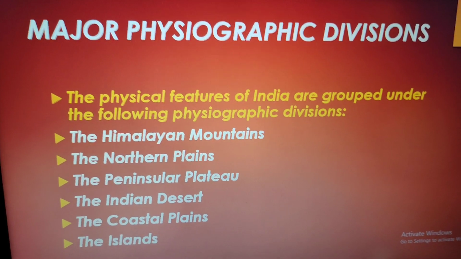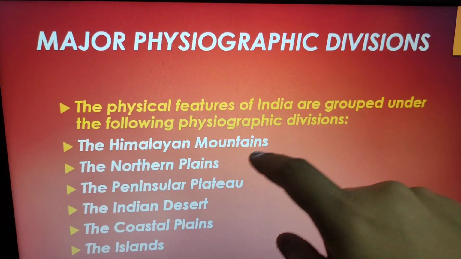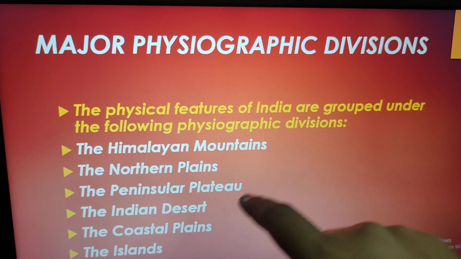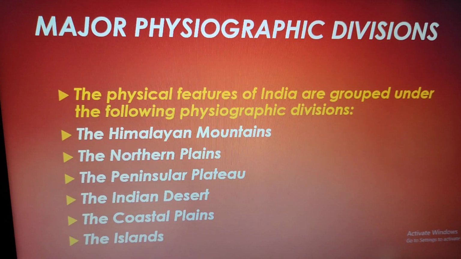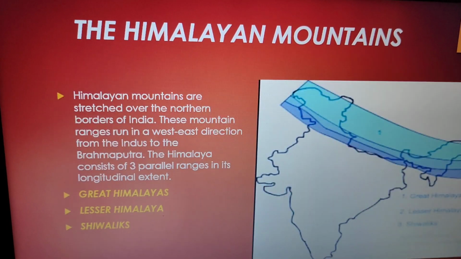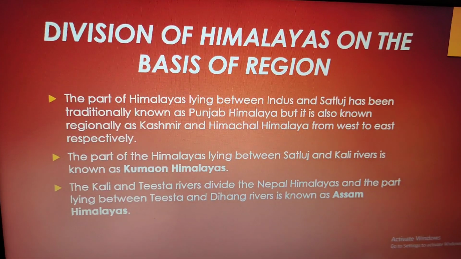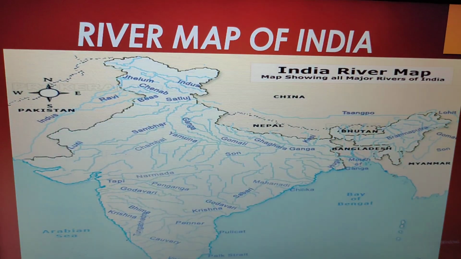And the major physiographic divisions are the Himalayan mountains, the northern plains, the peninsular plateau, the Indian desert, coastal plains, and the islands. Now, about the Himalayan mountains, we have discussed in our previous lecture. Also, we have discussed about the northern plains.